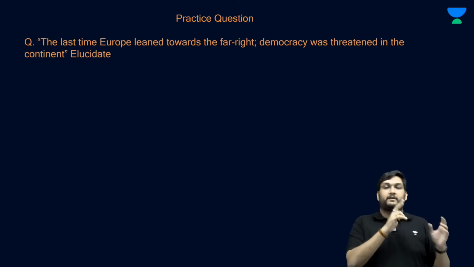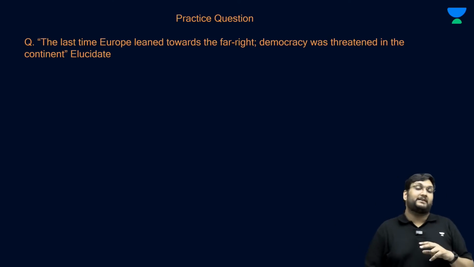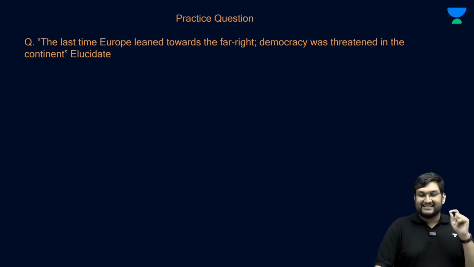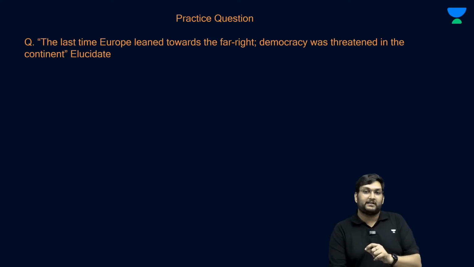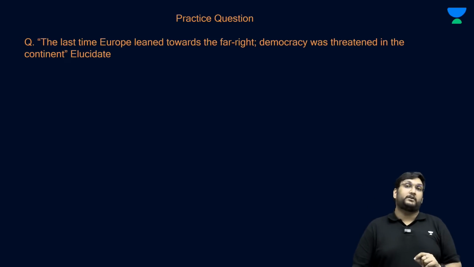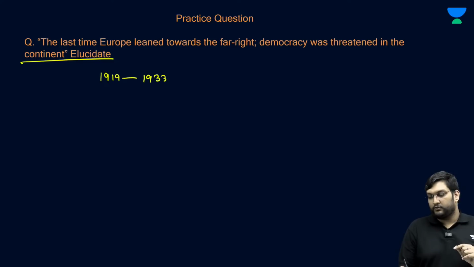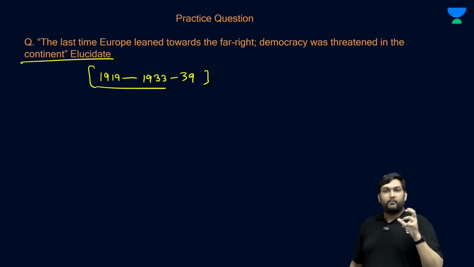You need to have an understanding of current affairs also, and you need to also have an understanding of the historical context, which is world history. The last time Europe leaned towards the far right, democracy was threatened in the continent. Elucidate. It is basically referring you to the interwar period, 1919 to 1933, 1939 period. Interwar period, democracy was threatened.